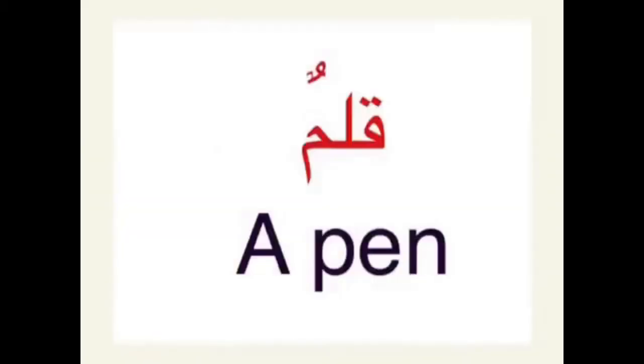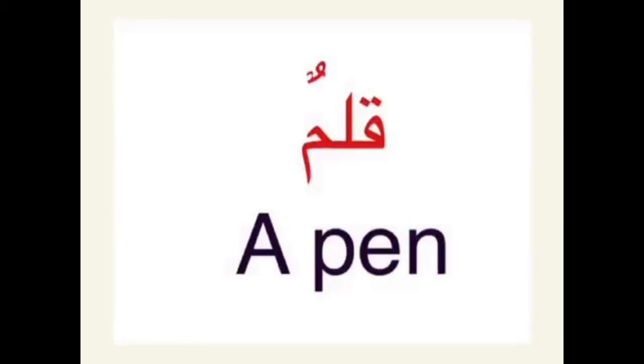Let's look at some examples. Our first example is the word for pen. Pen means qalam. If we want to say a pen, in modern standard Arabic, we add vowels or nunation at the end of the word, and the word is qalamun, a pen.